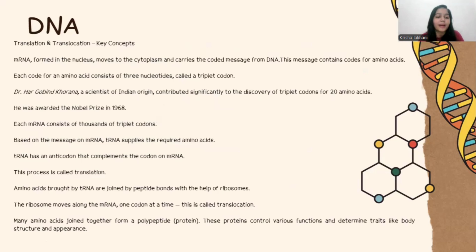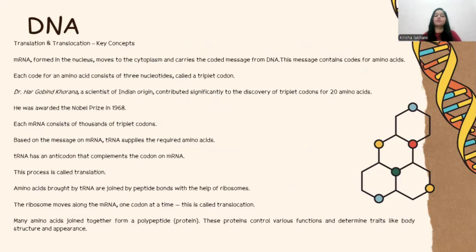Amino acids brought by the tRNA are joined by the peptide bond between them with the help of ribosomes. Ribosomes will help to bind them together. If you have ever seen your mothers cook, they will always add a potato or two to something, some patty, to bind it all together. The starch gives them binding. In the same way, the peptide bond will give them binding. So who is the mother over here? The ribosomes are the mother putting these peptide bonds between them and holding them together.